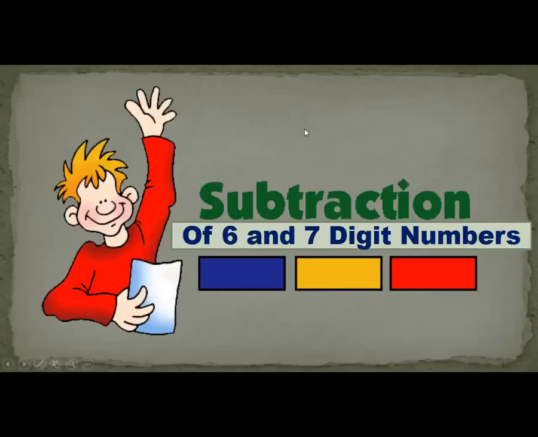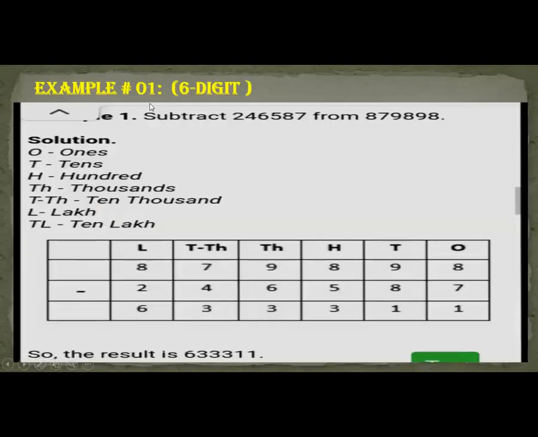Okay. Now subtraction of 6 and 7 digit numbers. Here example number 1, 6 digit number. First of all, we are going to subtract 6 digit numbers. This is 6 digit form because here places end up to lakhs. So starting from here, subtraction is also starting from right hand side. So 8 minus 7, 1. 9 minus 8, 1. 8 minus 5, 3. 9 minus 6, 3. 7 minus 4, 3. And 8 minus 2, 6.